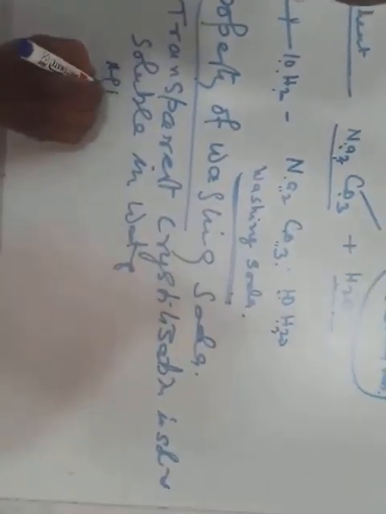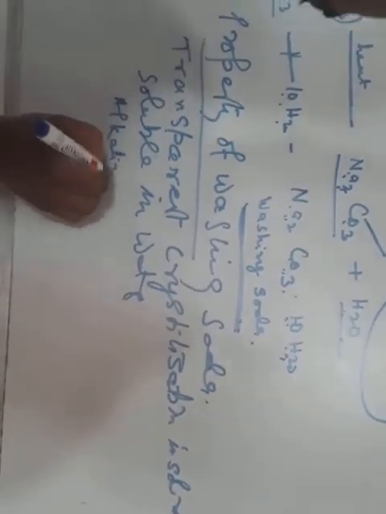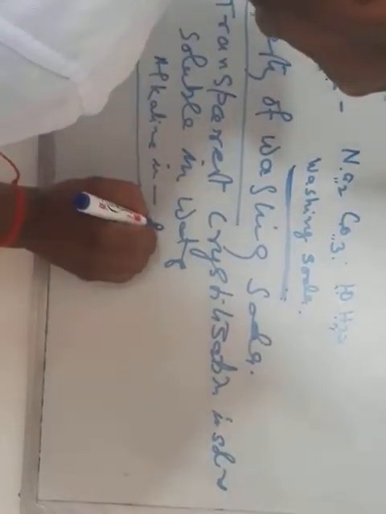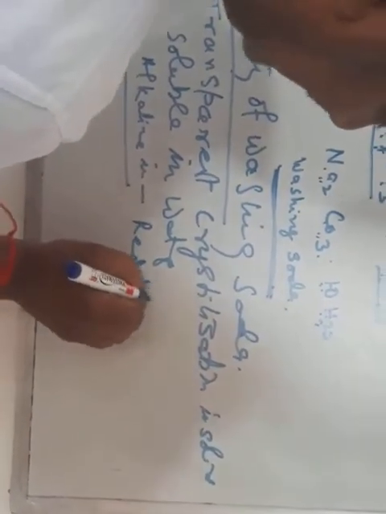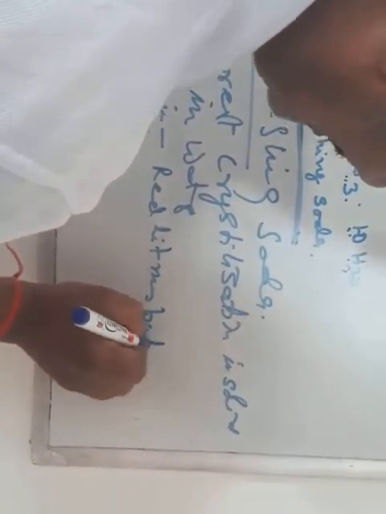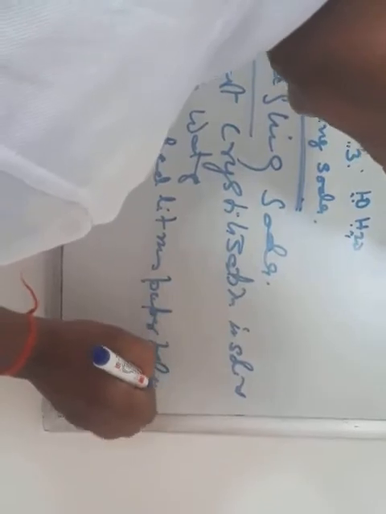It is alkaline in nature, and this washing soda is alkaline in nature. Due to this, what happens? It turns red litmus paper blue. How do we know this is alkaline in nature? It turns red litmus paper blue. Its meaning is that it is alkaline in nature. It is a base and it is soluble in water. That's why it is alkaline in nature.